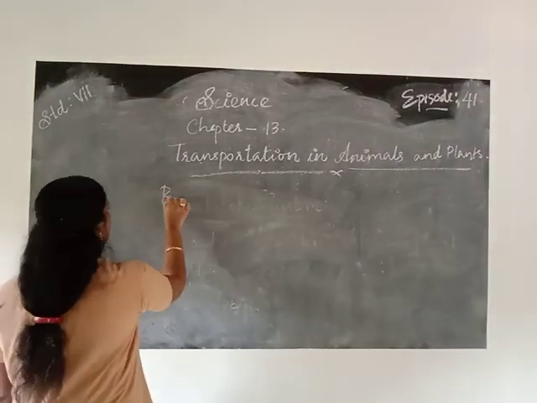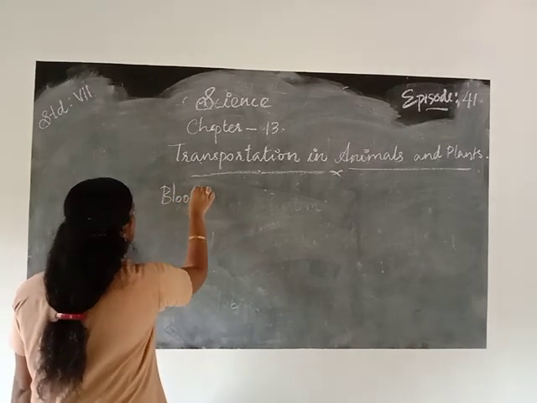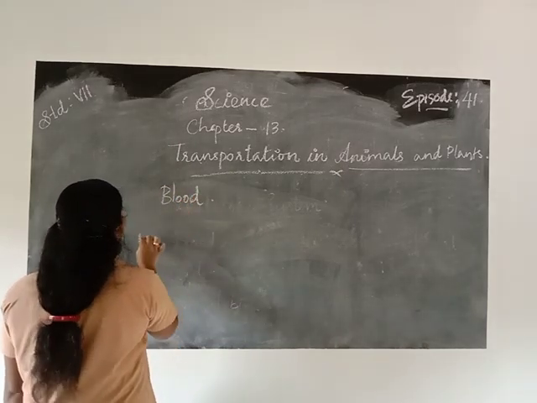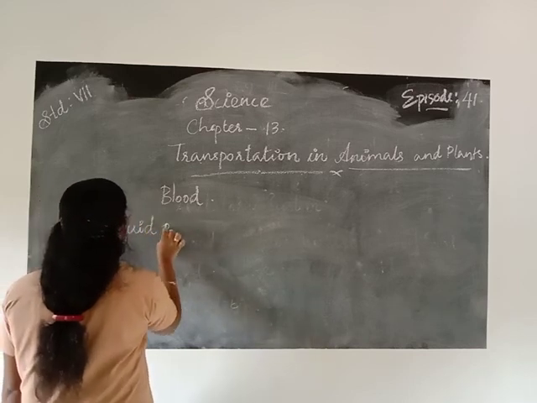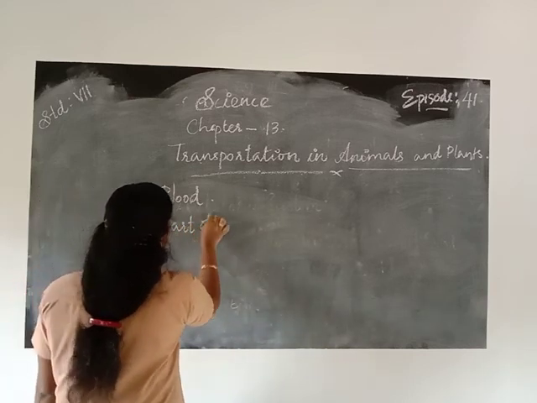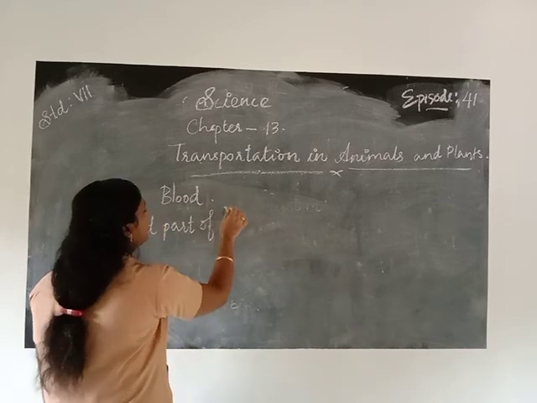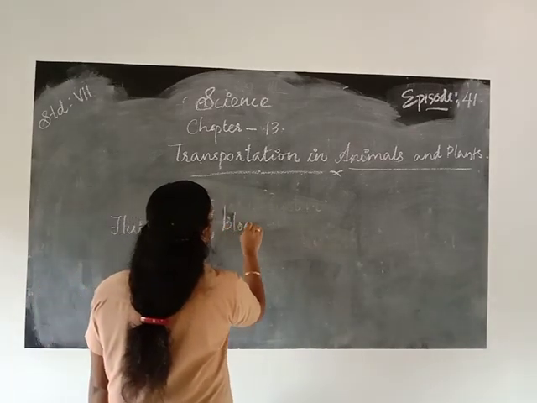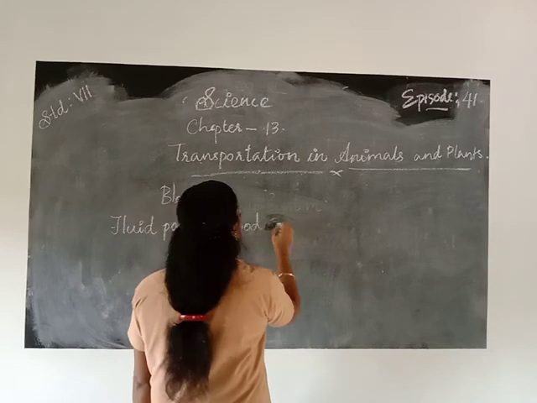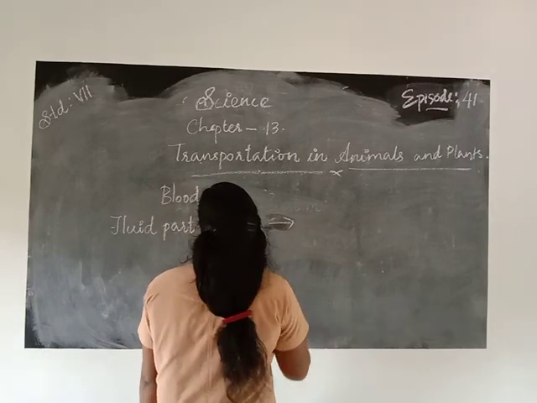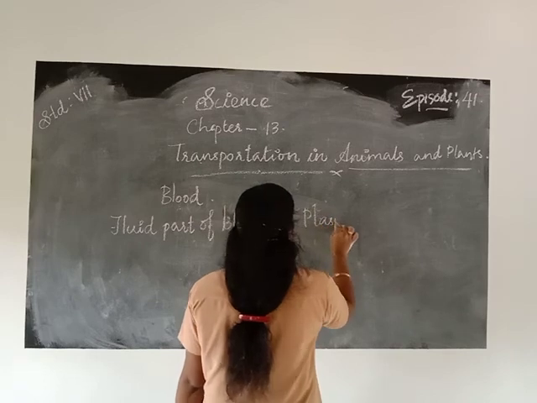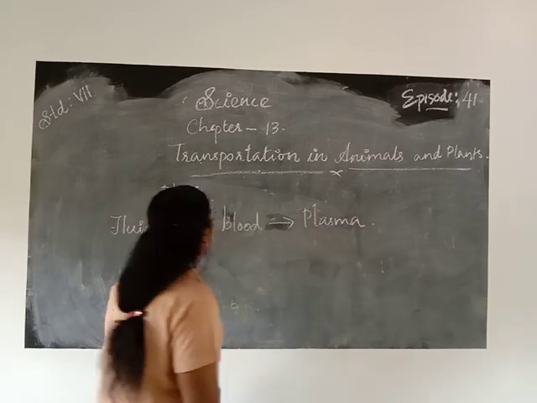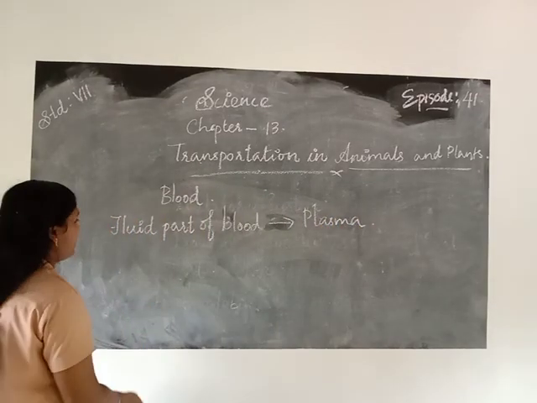First of all we learn about the circulatory system, that is blood. The fluid part of blood is called plasma.